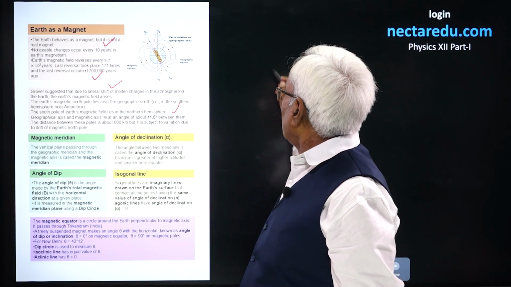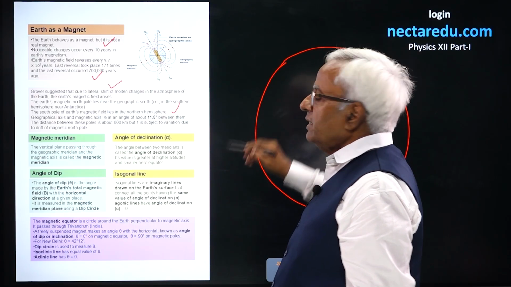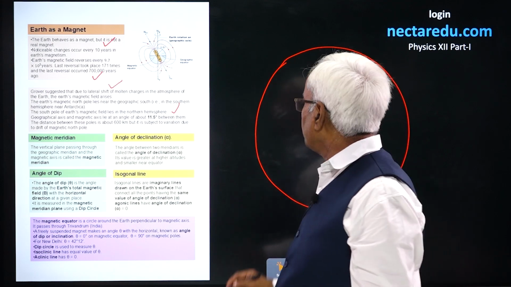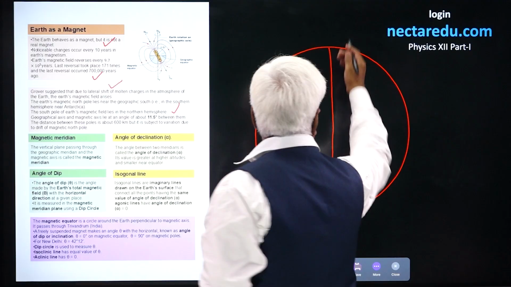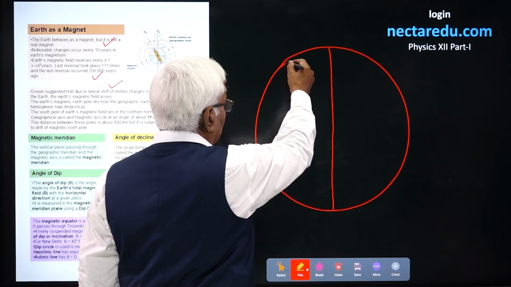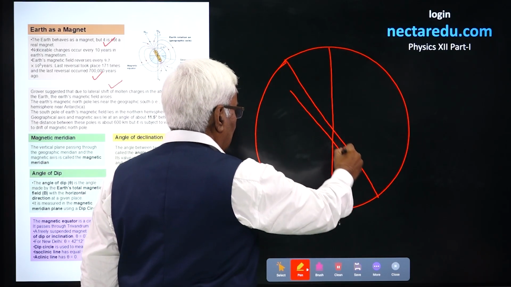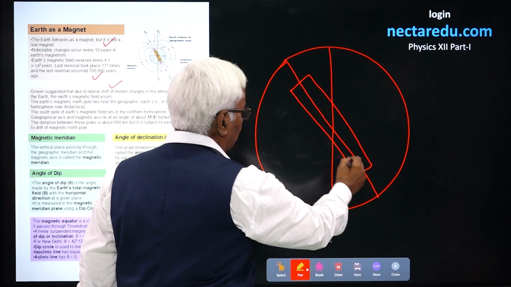You see, the whole Earth could be classified in two parts, northern hemisphere and southern hemisphere. This is the geographical axis, geographical north-south. This would be magnetic north-south.